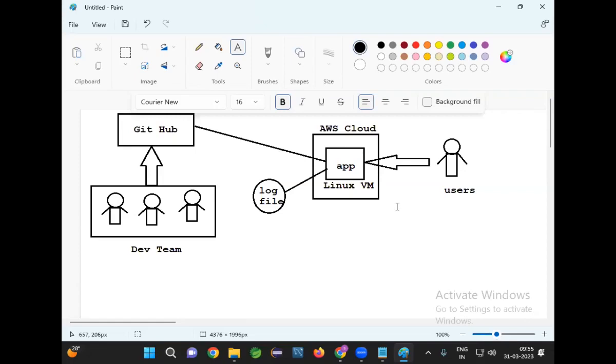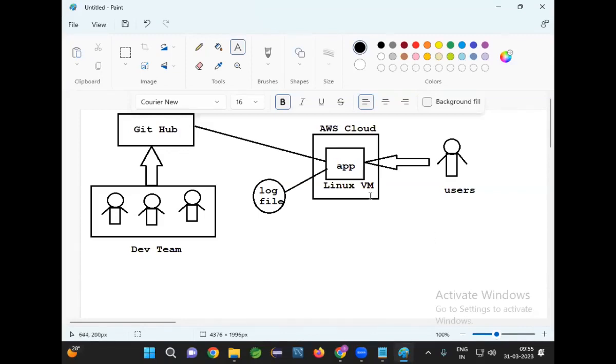What is the problem at 7 o'clock? Why are they not able to log in at 7 o'clock? Why are they able to log in at 10 o'clock? Why is there no consistency? If they are able to log in all day, the complete day, no issue. But in the morning at 7 o'clock, they are not able to log in. At 10 o'clock, they are able to log in. That means there is some problem in our code. What is that problem? We need to understand.